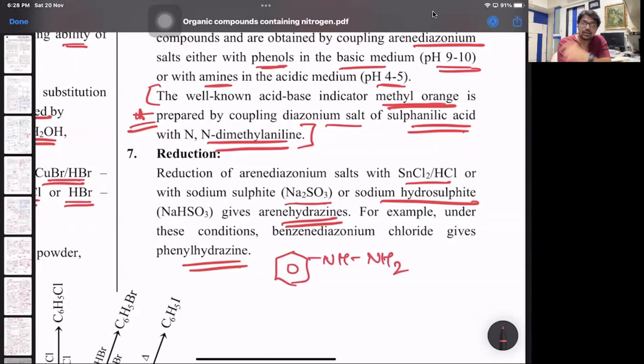Aldehydes or ketones react with phenyl hydrazine to give respective phenyl hydrazones. So that's the reduction part. Last line, example only is important. In these conditions, benzene diazonium salt, if you react with SnCl2 and HCl or Na2SO3, gives you phenyl hydrazine.